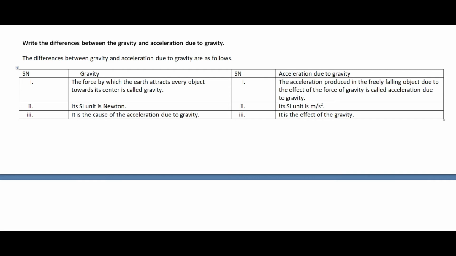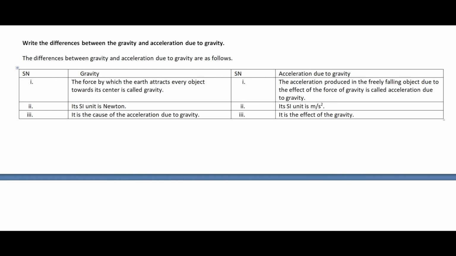Now let's see the differences between gravity and acceleration due to gravity. First of all, the definitions of gravity and acceleration due to gravity are different. The definition of gravity: the force by which the earth attracts every object towards its center is called gravity. And acceleration due to gravity is defined as the acceleration produced in a freely falling object due to the effect of the force of gravity. So the definition is different.